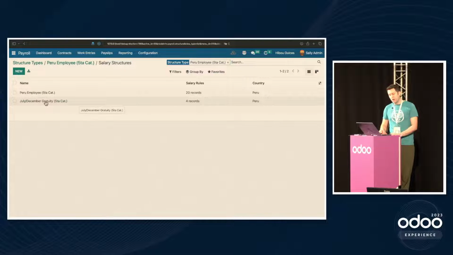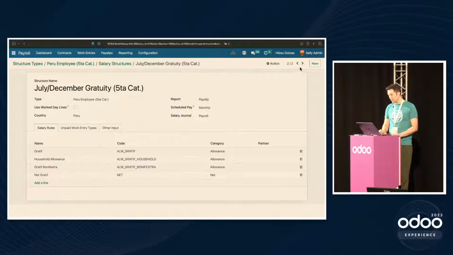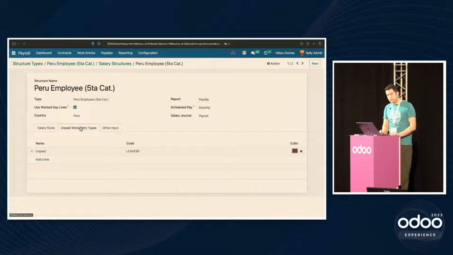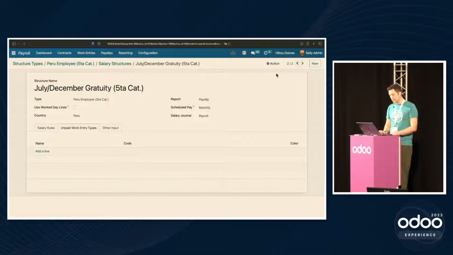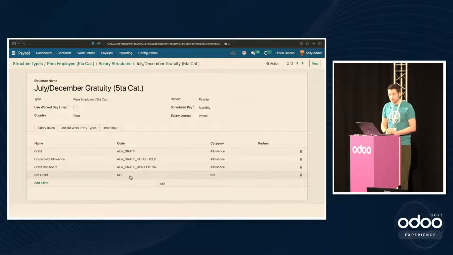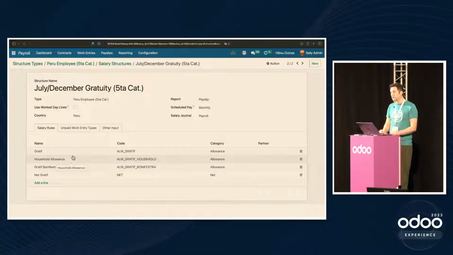So let's focus in on this simple structure here, although we should probably go ahead and touch on this one first, right? So this one is set up to use worked day lines, and it has unpaid types. But the bonus one is special. The bonus one doesn't use work days, and it doesn't have unpaid types, but it does still have salary rules. Salary rules are what generate the individual lines that you saw on the payslip, and you can think of them as essentially configurable functions for the purposes of collecting payroll information.